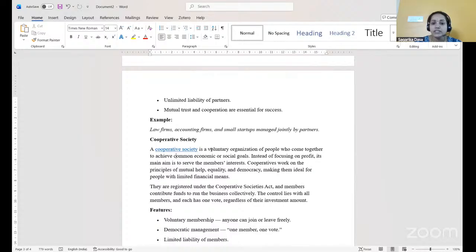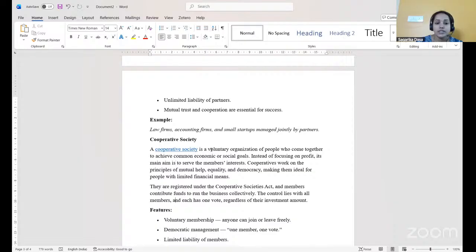These societies run on mutual help, because people voluntarily join this organization, they help each other, and there will be equality among the members of the society, and there will be democracy. Each one has democratic rights, which is very important in the cooperative society.